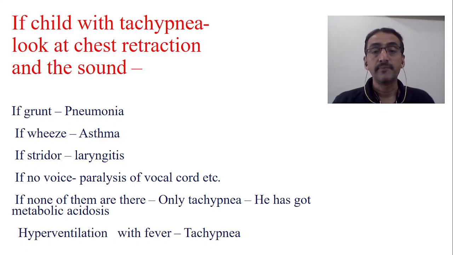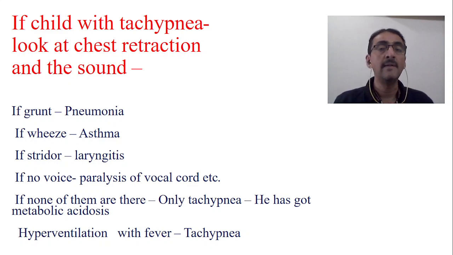Now suprasternal retraction, that is in the sternal area, if it is there, then it already suggests an obstruction to the upper airways, maybe in the trachea, maybe in the bronchial area, or maybe in the tracheobronchial junction, or maybe in the larynx area. When there is a problem in the alveolar area, the lung parenchyma, then we will have subcostal retractions.